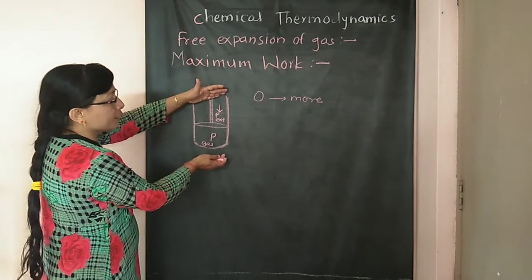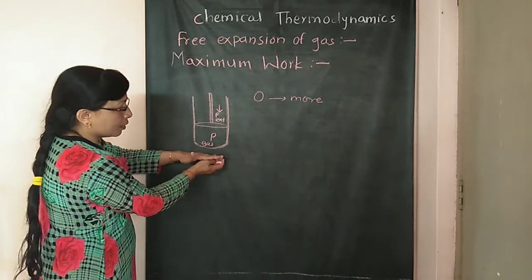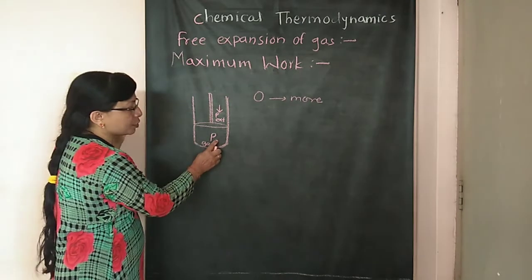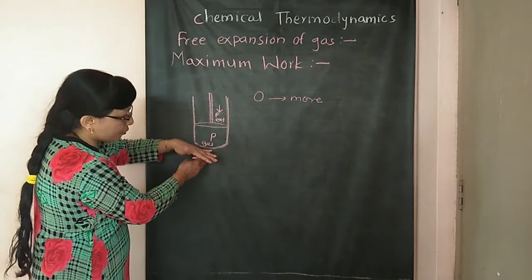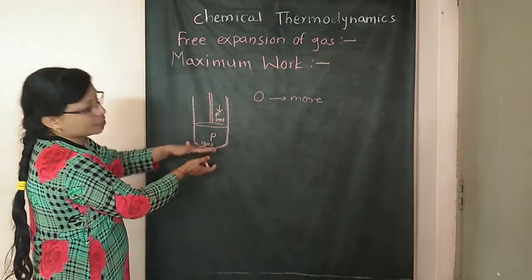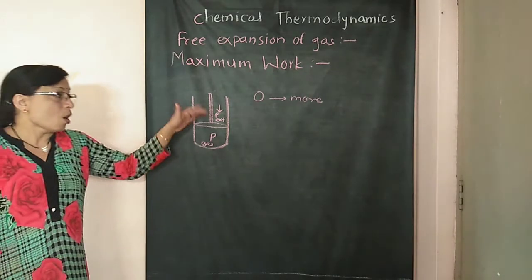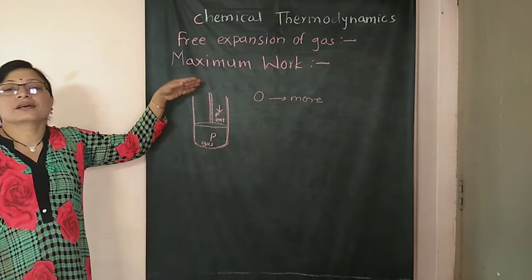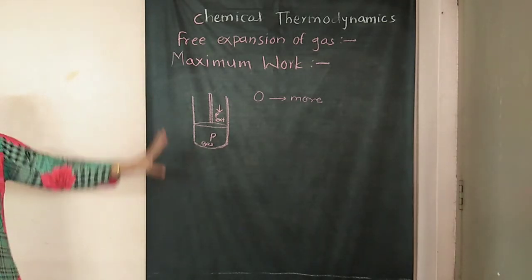So if this external pressure is greater than the driving force, that means the pressure of the gas, then the system will get reversed, and instead of expansion, the compression of gas will take place. So this is the work done on the system by the surrounding. Okay, so there is no maximum work.